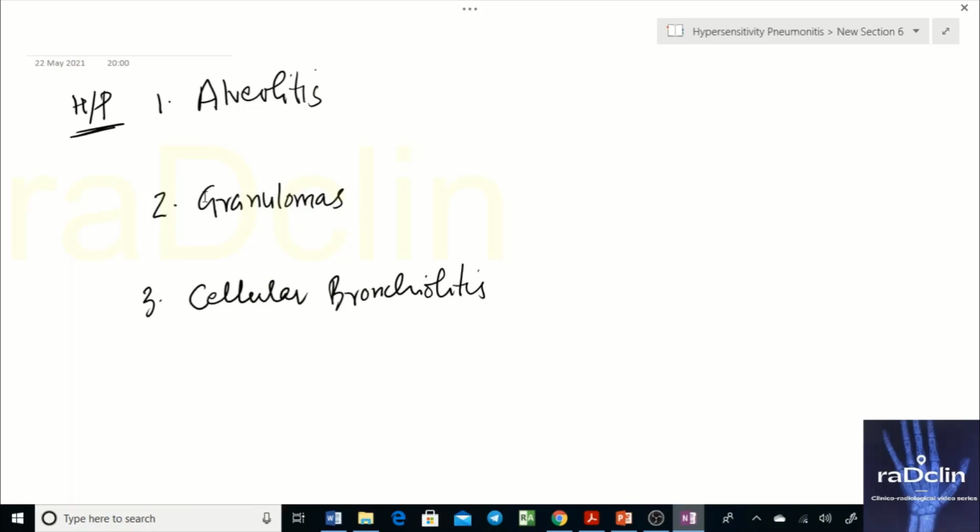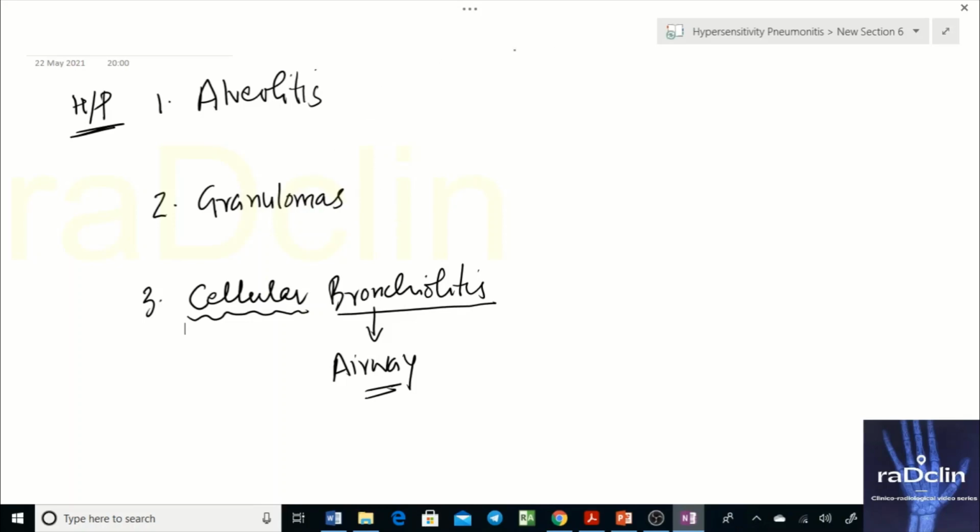Regarding cellular bronchiolitis, we can simply infer that bronchiolitis is an airway disease. The bronchioles are getting affected, and bronchiolitis is characteristically divided into cellular and constrictive. So cellular bronchiolitis is what? Cellular bronchiolitis is seen in hypersensitivity pneumonitis. Anyway, it's an airway disease, and we'll tell what the findings are.